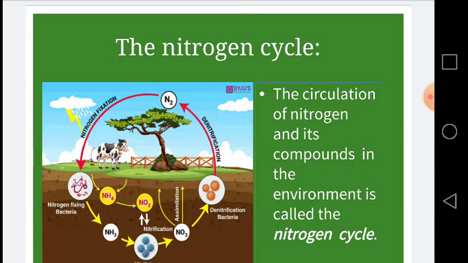Plants and animals can only use nitrogen that has been fixed, or changed into a more reactive form. The plants can use compounds of nitrogen such as nitrates or ammonium salts. Nitrates and ammonium salts are highly soluble in water and can be easily absorbed into the plant through its roots. Animals obtain nitrogen in the form of compounds such as proteins by eating plants and other animals that feed on the plants. In this way, nitrogen passes along the food chain. There are several ways in which nitrogen gas in the air is converted into nitrates or ammonium salts.